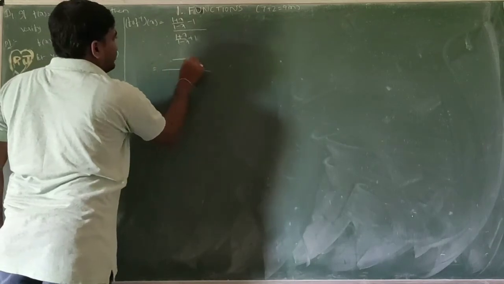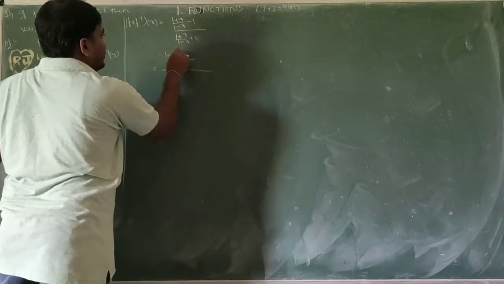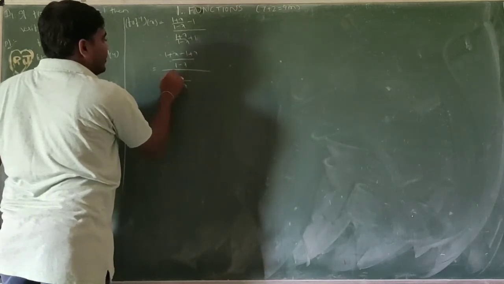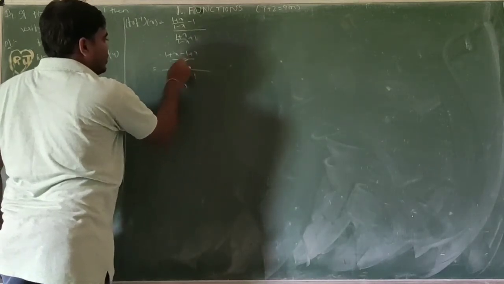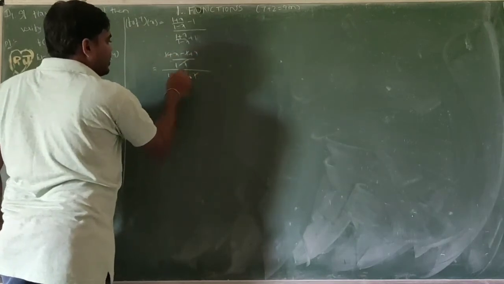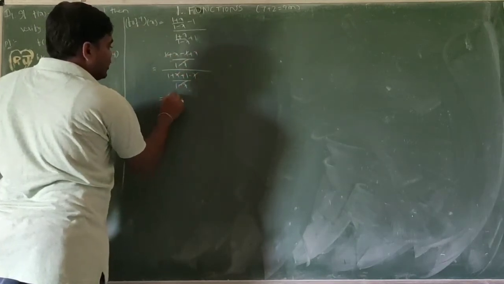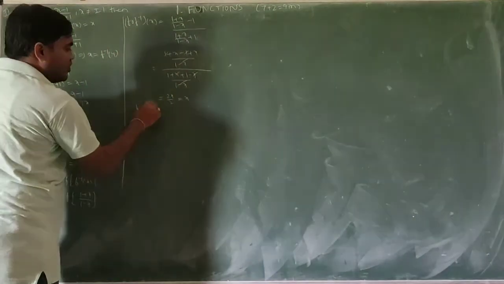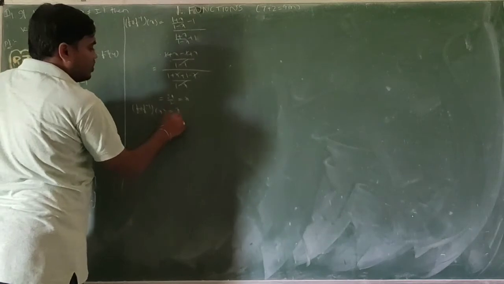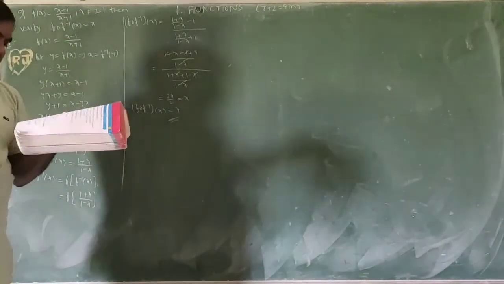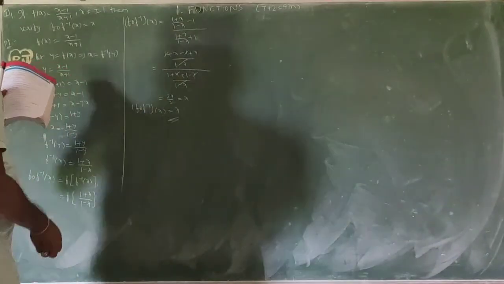Taking LCM, 1 minus x, numerator 1 plus x minus (1 minus x); 1 minus x, numerator 1 plus x plus (1 minus x). 1 minus x, 1 minus x cancel. 1, 1 cancel, x cancel. 2x by 2 equal to x. So f circle f inverse of x equal to x. So this is the required solution. Okay, next, third question, second bit.